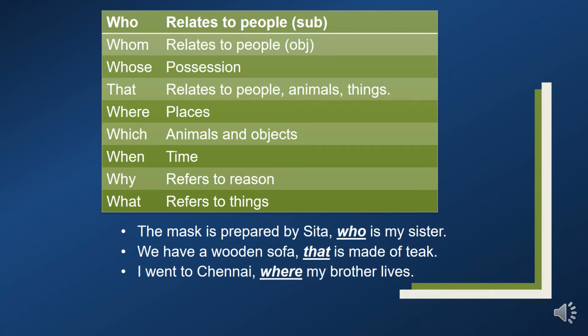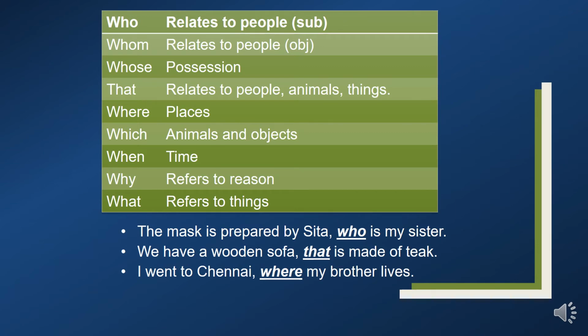We have a wooden sofa that is made of teak. Here that is also a relative pronoun. It refers to sofa. I went to Chennai where my brother lives. Okay, here where is a relative pronoun. It refers to place.